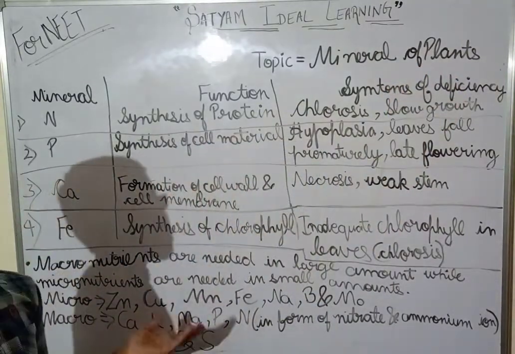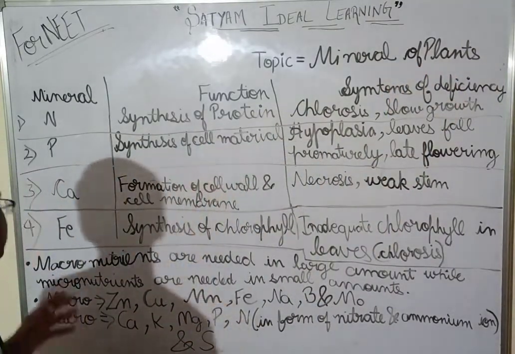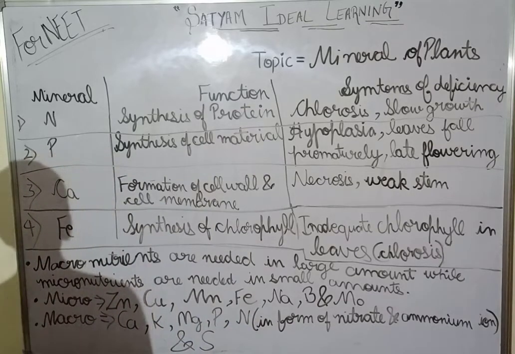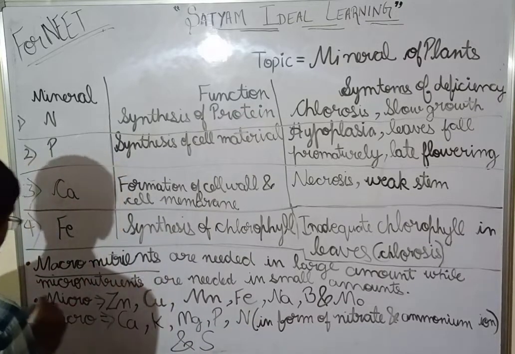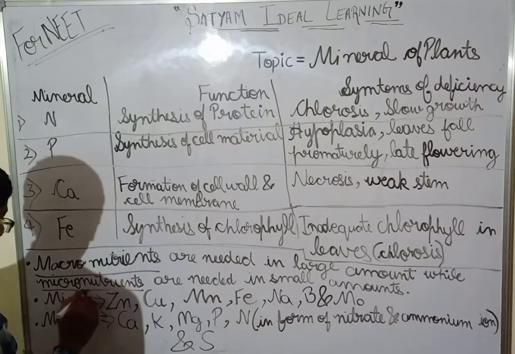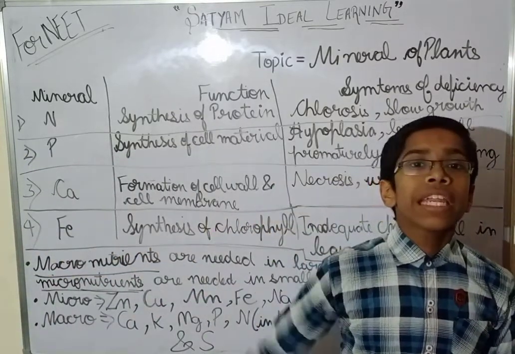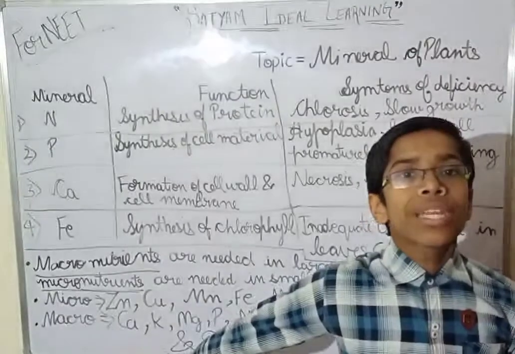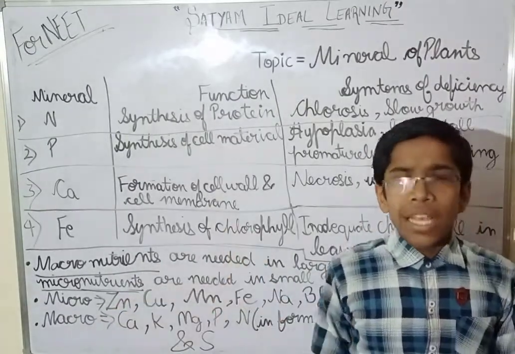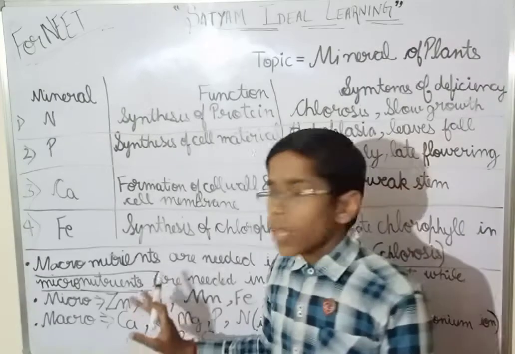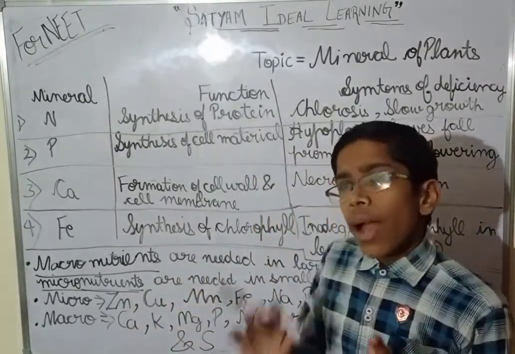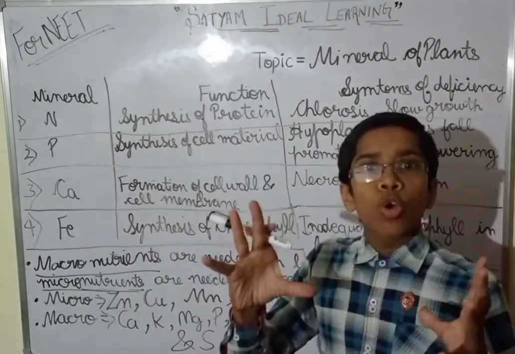Requirement of minerals of plants. So guys, now see, there are macronutrients and micronutrients. There are two types of nutrients which are needed by plants, named macronutrients and micronutrients. If you listen to the name carefully, micro and macro.